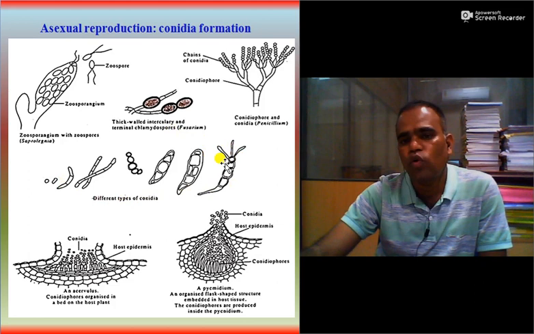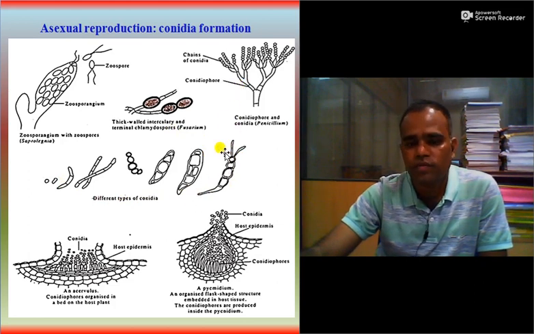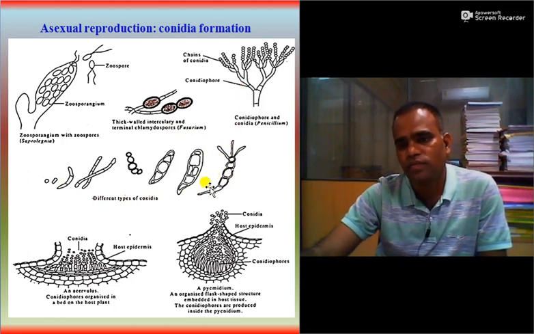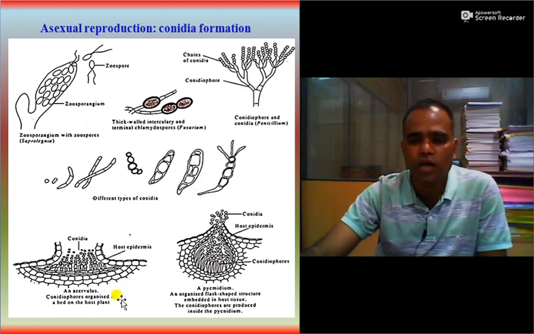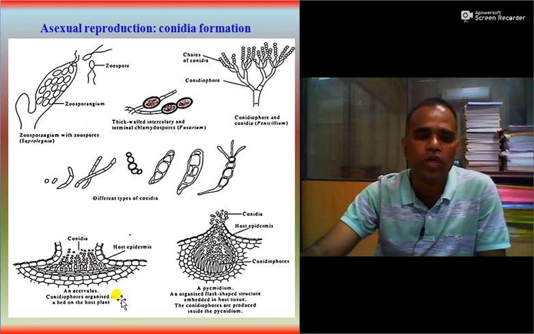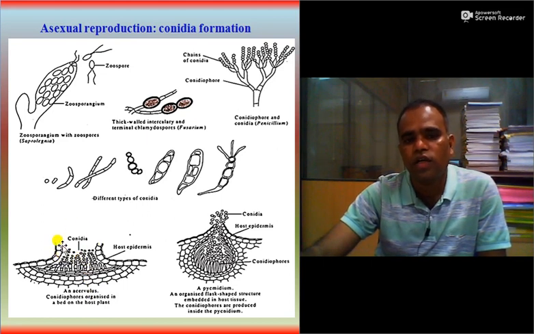Different types of conidia are produced on conidiophores in different fungi. For example, Colletotrichum species produces an asexual fruiting body, which is called acervulus, which contains numbers of conidia.